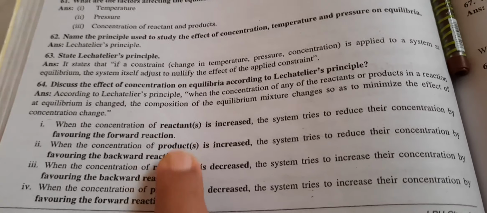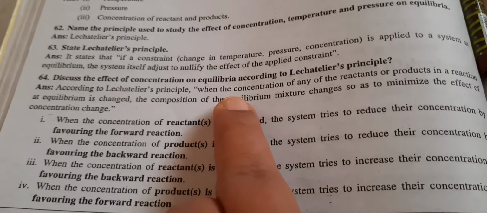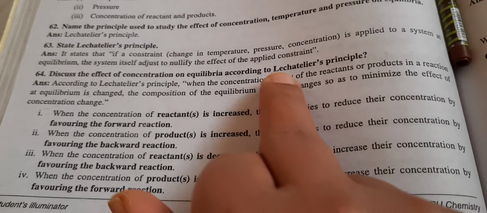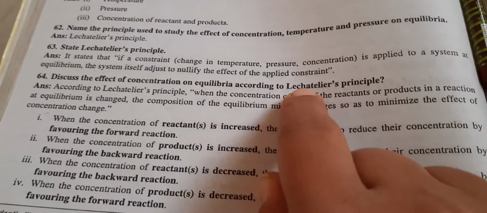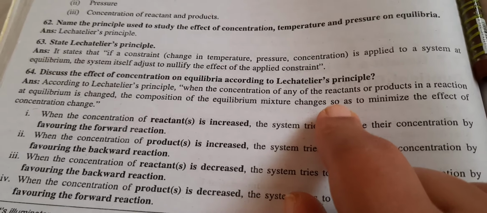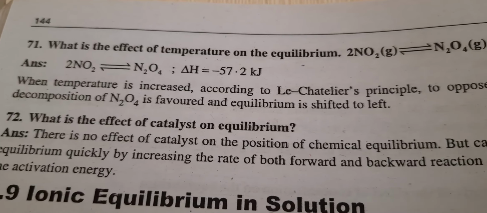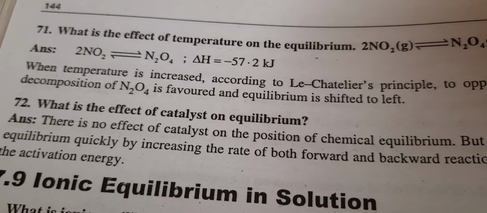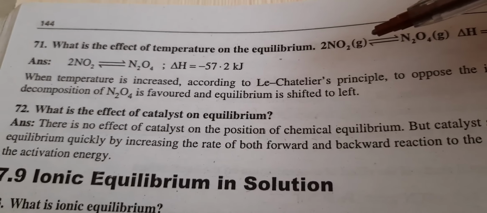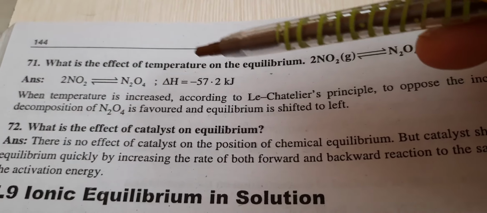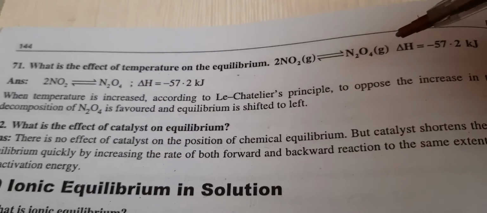So all these are changes of constraints due to change in concentration, temperature and pressure, and this explanation was given by the scientist Le Chatelier, and this is referred to as the Le Chatelier principle. So dear students, we discussed how variation in temperature, concentration or pressure causes variation in equilibrium. We can consider one example here. What will be the effect of temperature on equilibrium in this reaction?